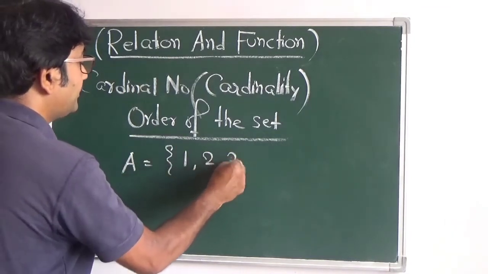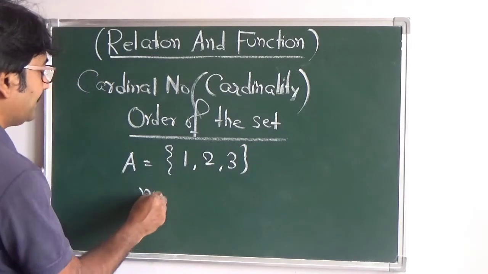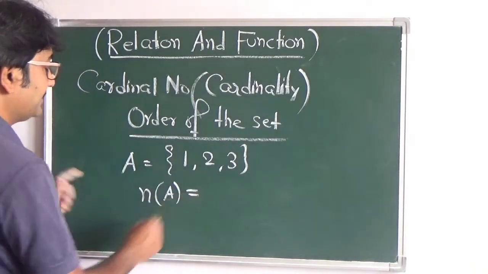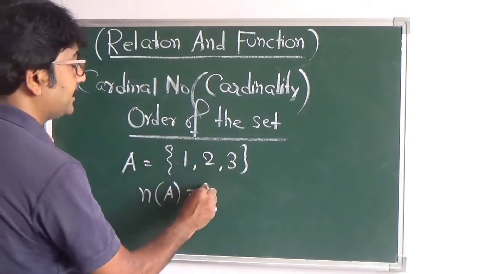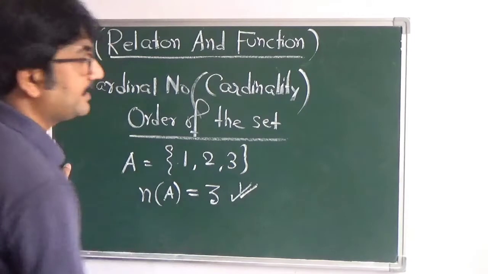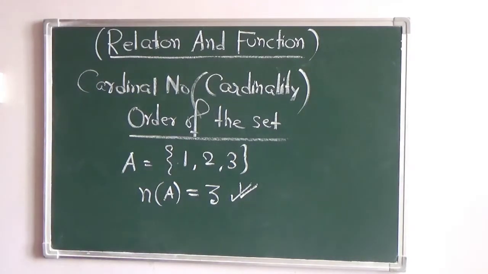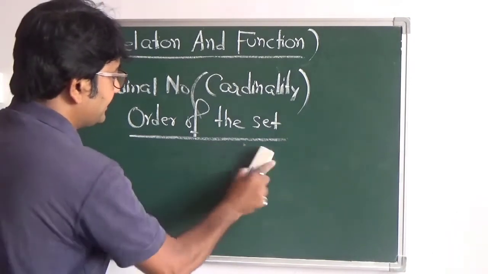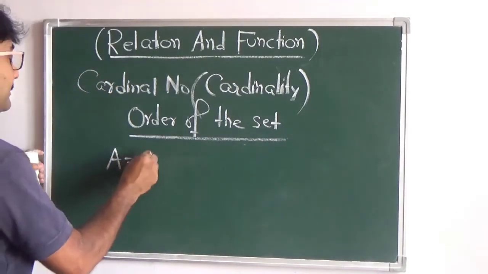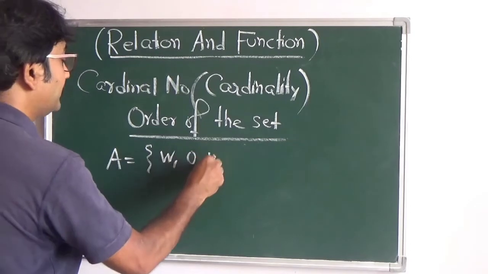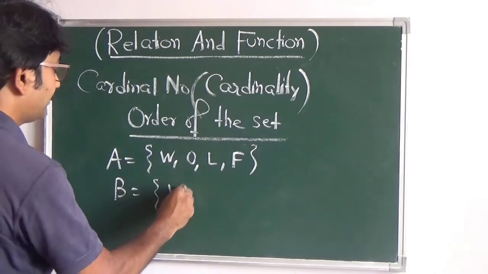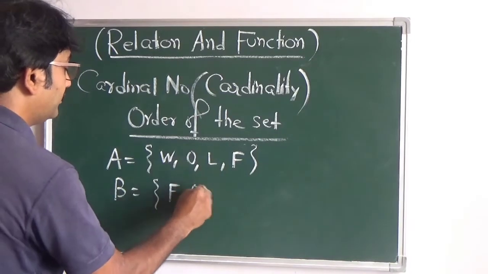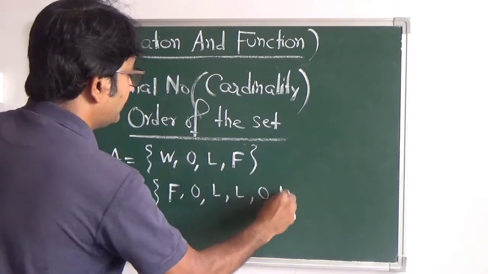If set A has 1, 2 and 3, it is represented by n of A. This is the notation for the cardinality or the cardinal number, and that gives you the total number of elements present in this set, which equals 3. Now I take the same example again that we have just taken: set A is W, O, L, F and set B is F, O, L, L, O, W.